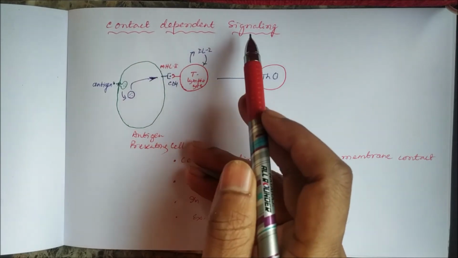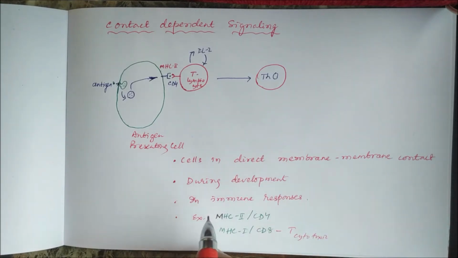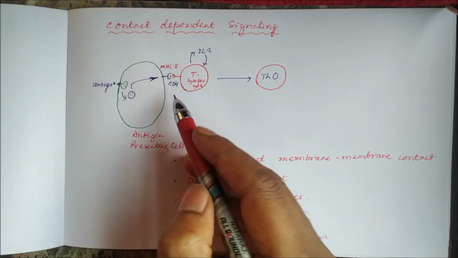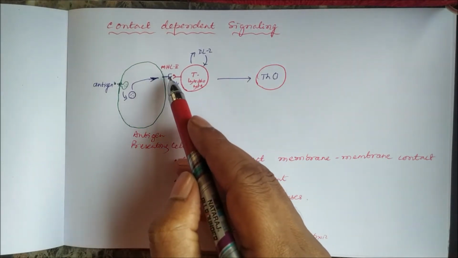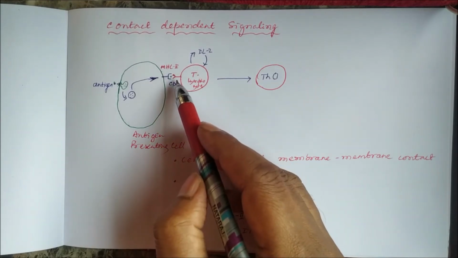So it is called contact dependent signaling. And the best example is our immune responses during development and during immune reactions. All these things happen. So this is an example: antigen presenting cell presenting MHC2, T lymphocyte with CD4 receptors, they interact.